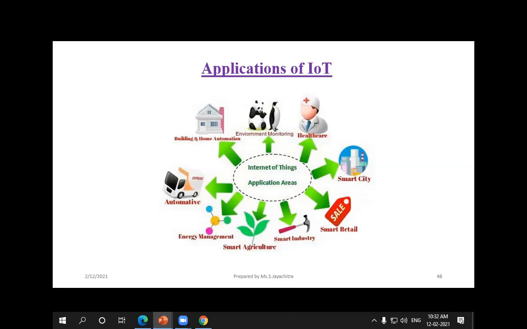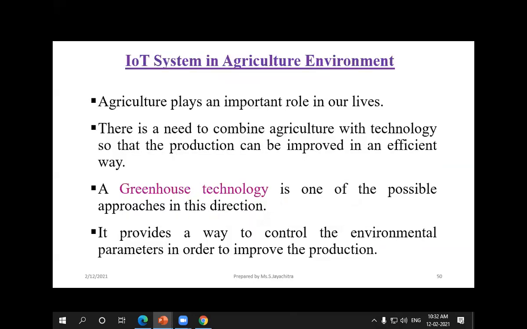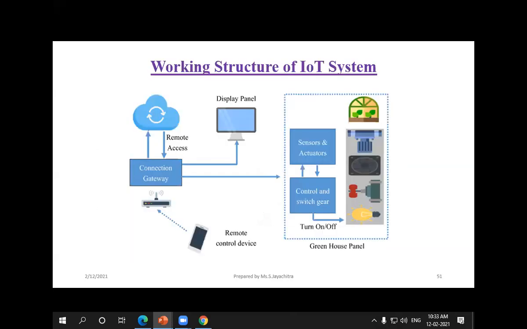And also the main thing is building and home automation. Home appliances can be easily monitored and we can access the information. And this is the global distribution of IoT projects. Different countries are having IoT projects, and this shows how they are making use of them. And for the agricultural environment, we are using greenhouse technology.